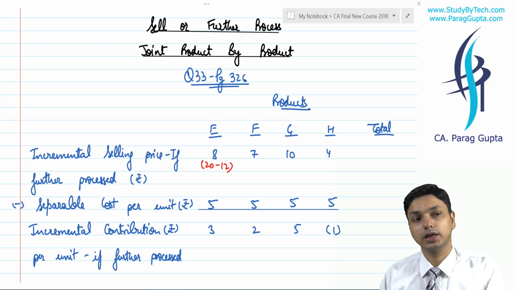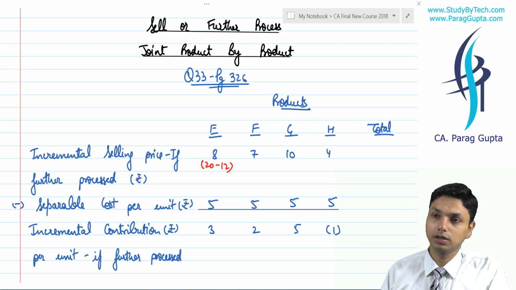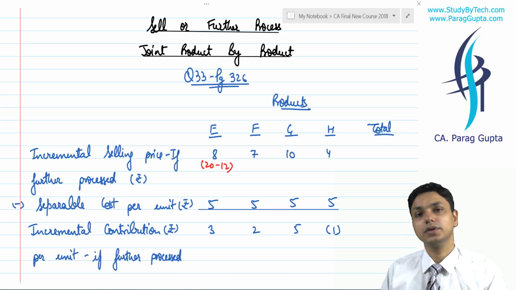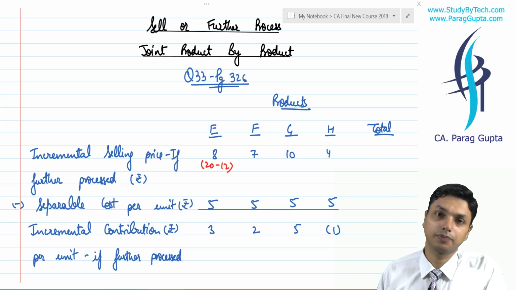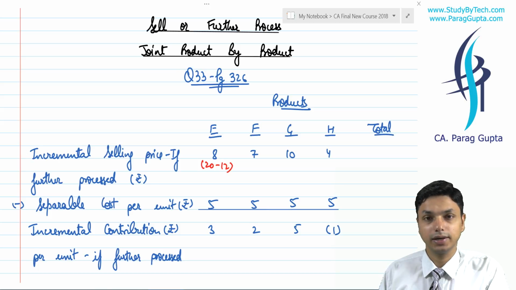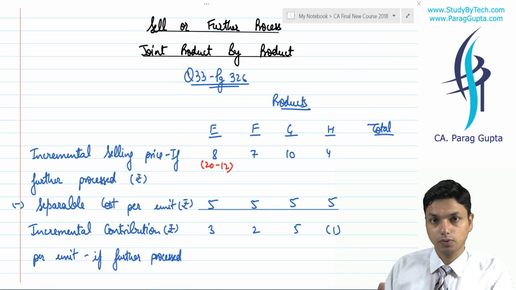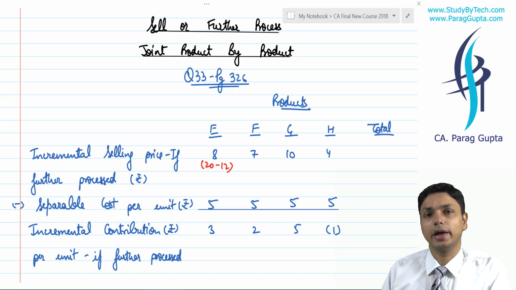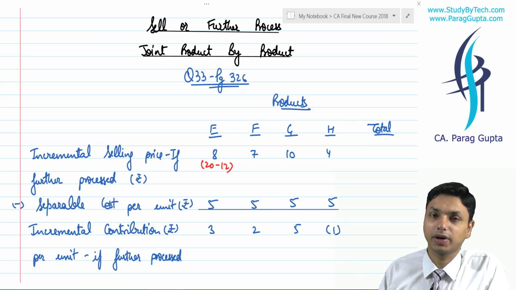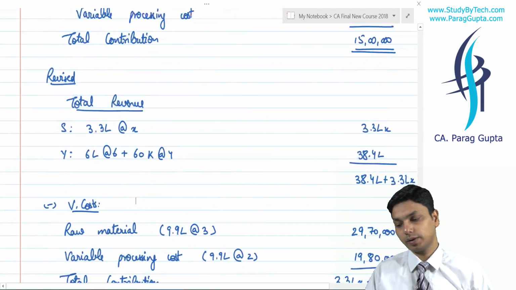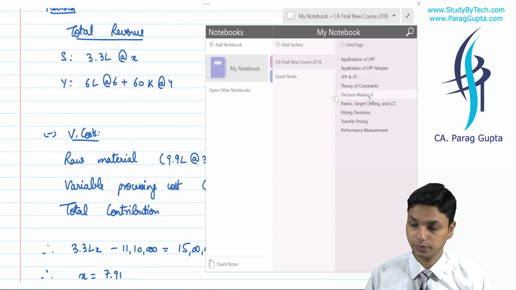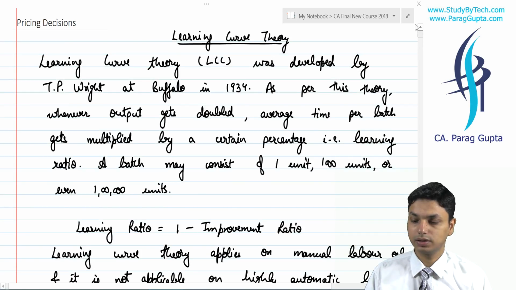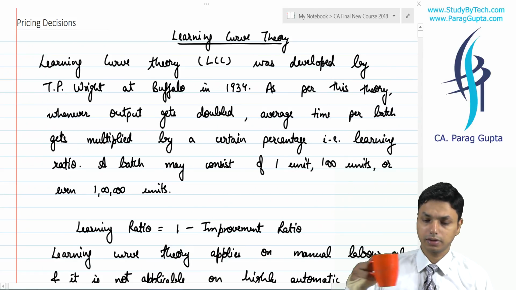If somebody asks you what is the relevant cost of further processing, you will say whatever cost is incurred for the joint process will be irrelevant, and whatever is separable cost, meaning further processing cost, is relevant. There are certain cases where we further process the product and sell it after refining etc. So this was joint product, byproduct. It was a very simple topic. Then we proceeded to our pricing decision, a very easy topic, really an easy topic.